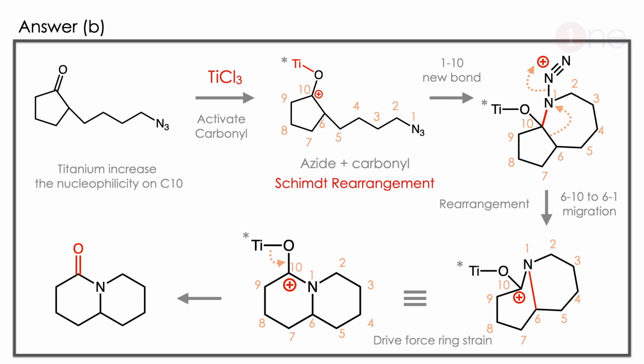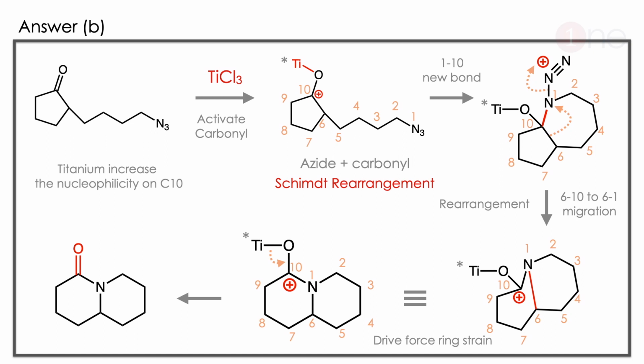The answer is B. Let us see how. Starting material is azide, right? If you use titanium trichloride, it has affinity for oxygen, so it activates the carbonyl carbon. So carbonyl carbon and azide, you might know it's a Schmidt rearrangement. Actually, there is a bond formation between 1 and 10, so the ring closure occurs. So the 7-member ring forms. Then the methylene group shifts here.